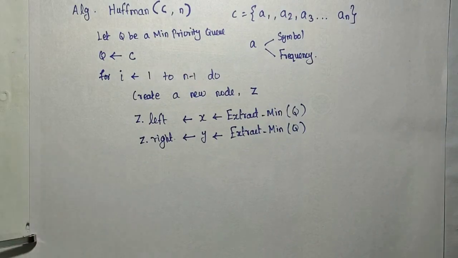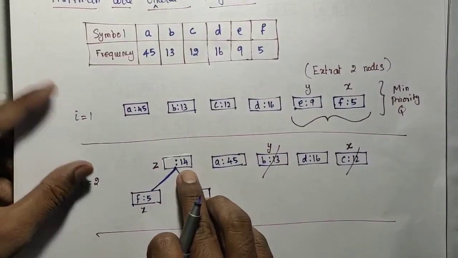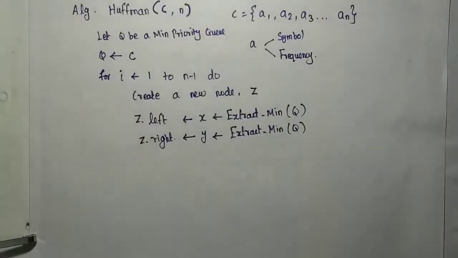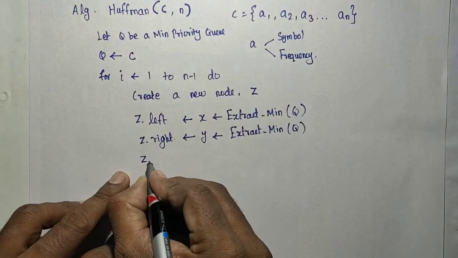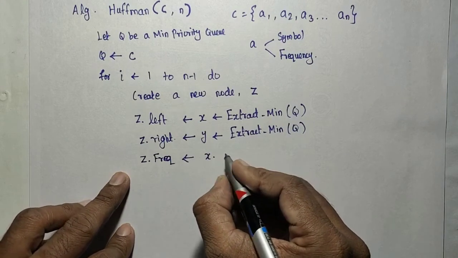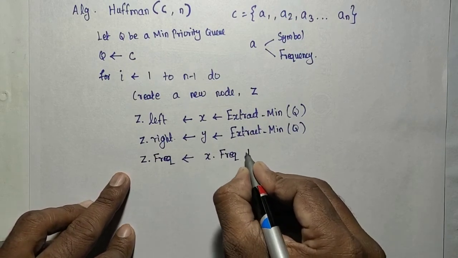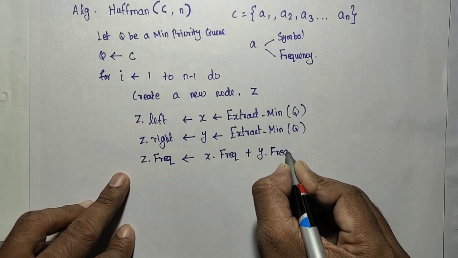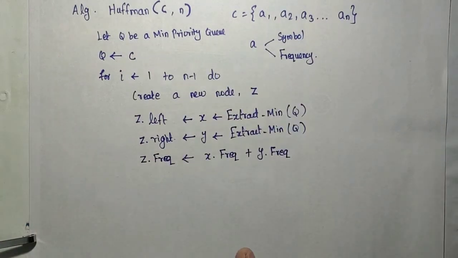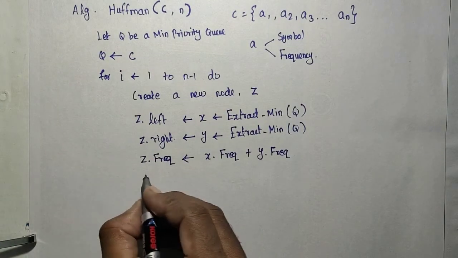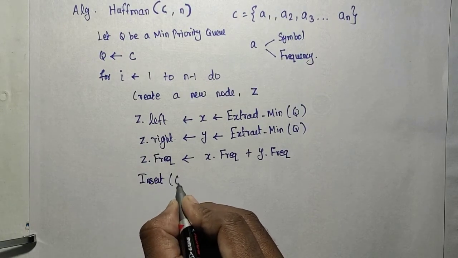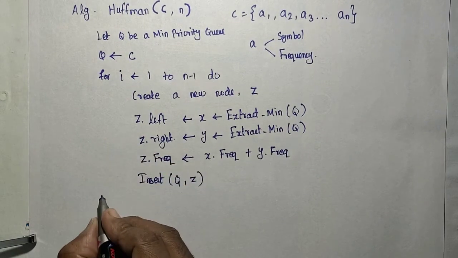After that, the frequency of z has to be updated with the sum of this frequency and this frequency. So z dot frequency equal to x dot frequency plus y dot frequency. The frequency alone is updated, but the symbol will not get updated. Then we need to insert this back into Q: insert Q comma Z, and end for.